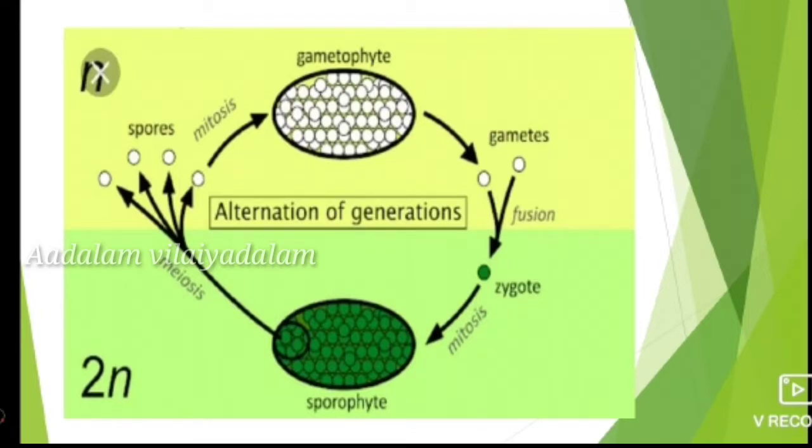The sporophyte generation is the asexual phase, which produces spores, and it is diploid, that means it has a double set of chromosomes. In this picture, the white color represents the gametophytic generation, which produces the gametes that fuse to form zygotes, and the green color represents the sporophytic generation, which produces the spores.